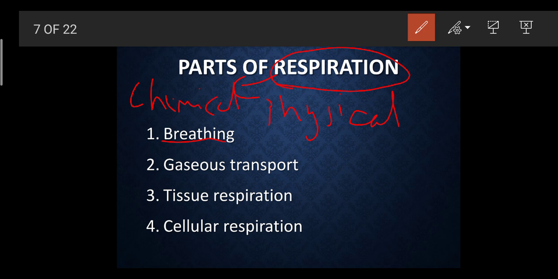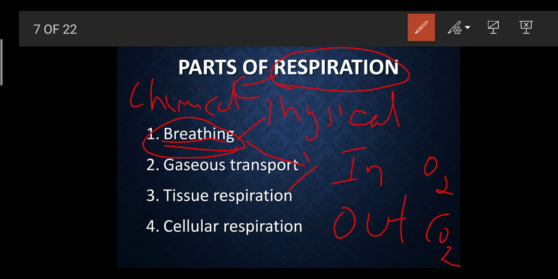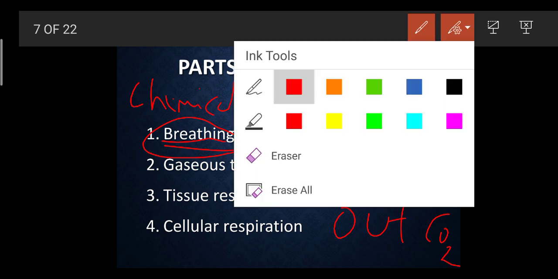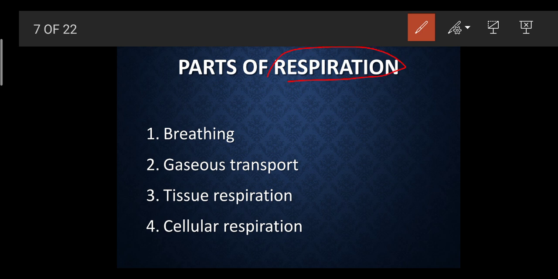What is the difference between respiration and breathing? See, breathing, first I am going to discuss the points regarding the breathing. As I already said, breathing is a physical process. And what does breathing say? Take in and exhale out of oxygen. Take in of oxygen and exhaling out of CO2 is nothing but the breathing. But respiration is a chemical process.